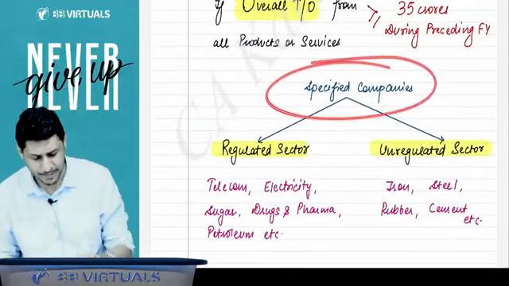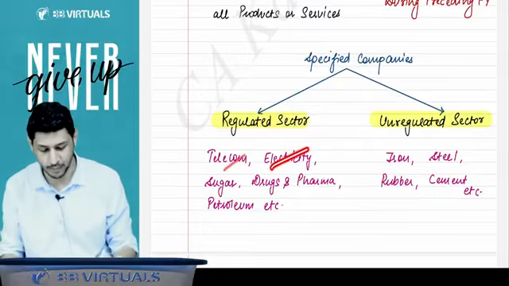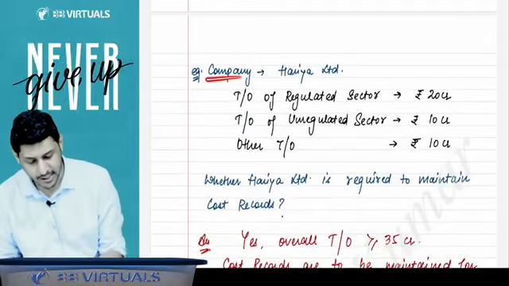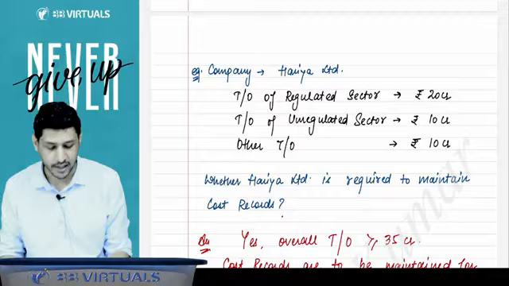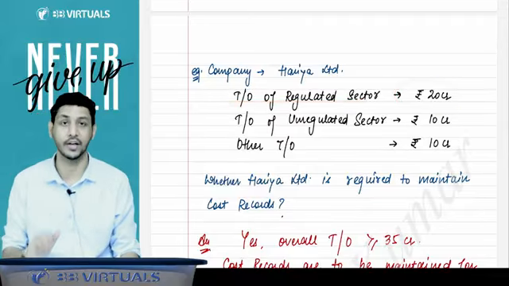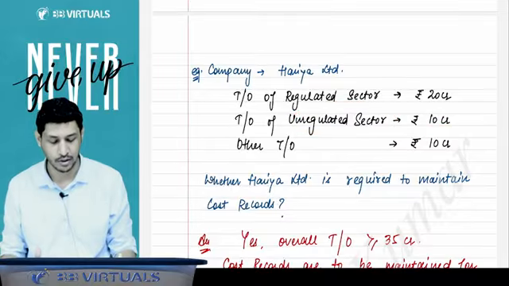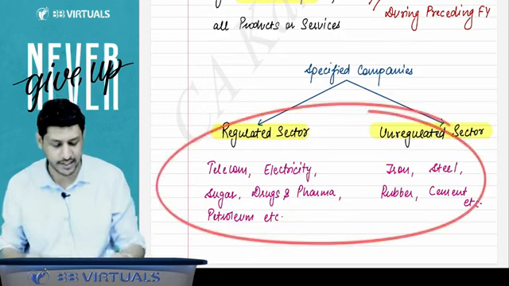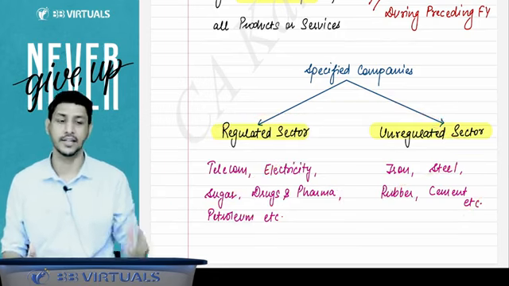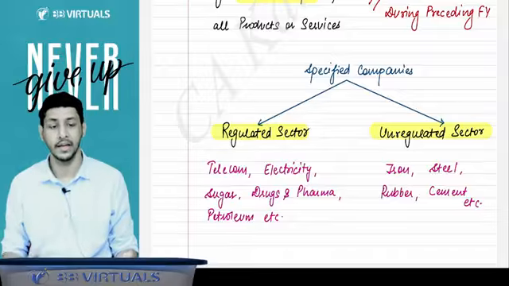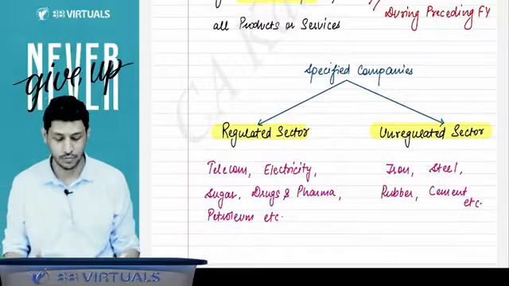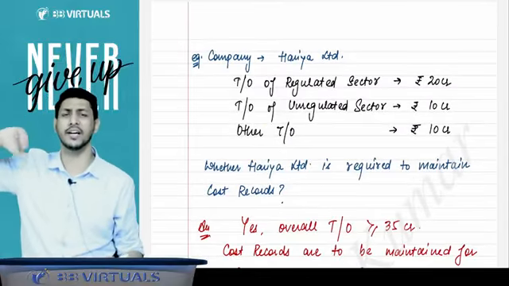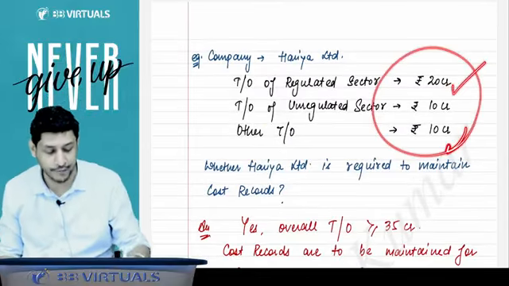They have some specified companies: regulated sector, such as telecom, electricity, etc., and unregulated sector, such as iron, steel, etc. So suppose there is a company, Haria Limited. That company's turnover from the regulated sector is 20 crore, unregulated sector is 10 crore, and other turnover they are also having is 10 crore, which means the government has specified these services and activities. That company is giving these services and manufacturing these goods, but that company also has some other turnover. So the company overall has 40 crore turnover.